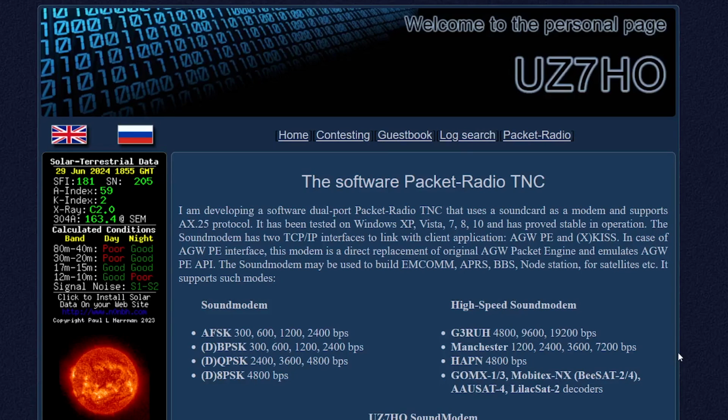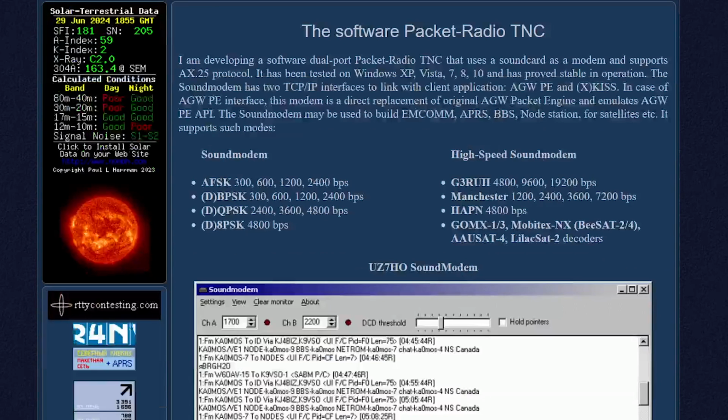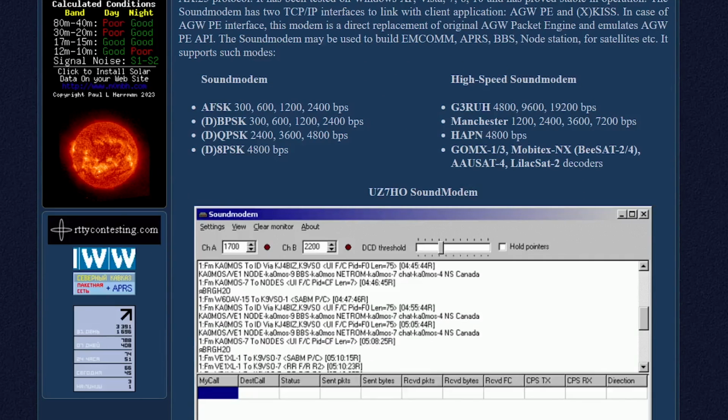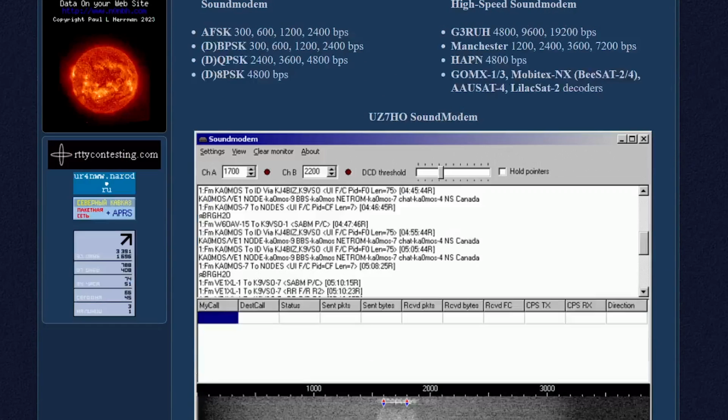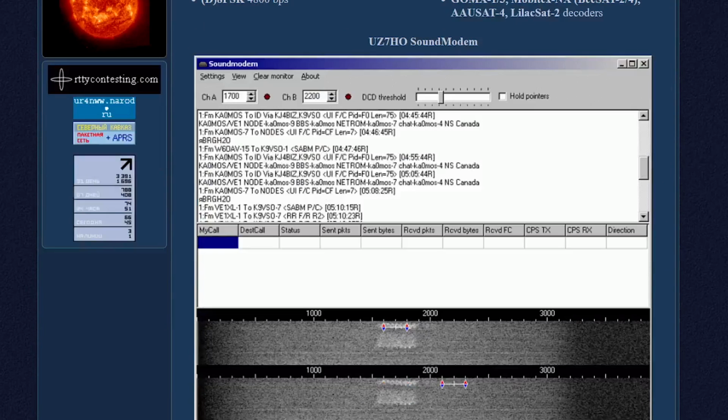I've been using UZ7HO's sound modem for years. It's an amazing application which allows you to use a sound card as a terminal node controller and enable you to send and receive packet radio data using a simple computer-to-radio interface. It's capable of various modes such as AFSK, BPSK, QPSK, and APSK at various baud rates.